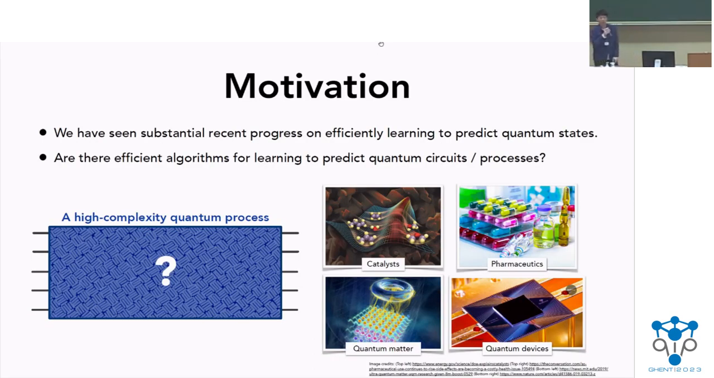So recently we've seen a lot of progress in understanding how to efficiently learn and make predictions about quantum states, such as the progress in classical shadow and shadow tomography, or in learning Hamiltonians from Gibbs states, etc. However, there's much less understanding in how to efficiently learn models to predict quantum circuits, or more generally, quantum processes. And in today's talk, I would like to talk about some of our recent progress in understanding this question.